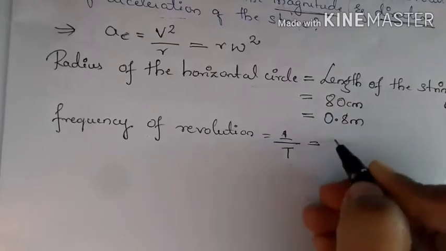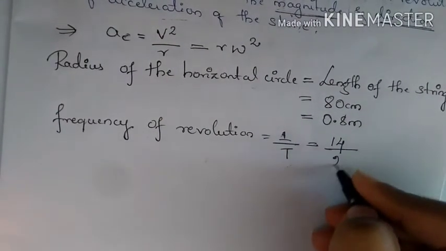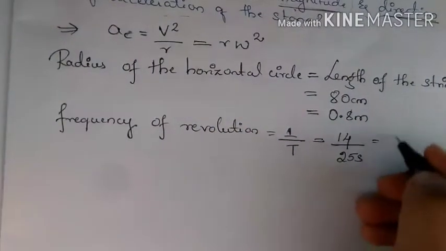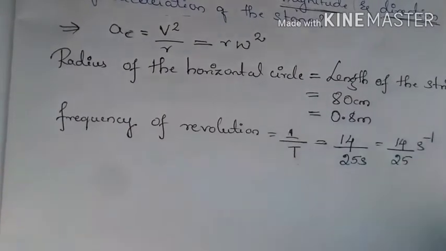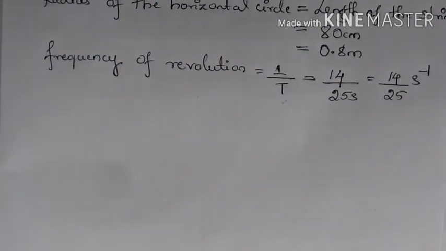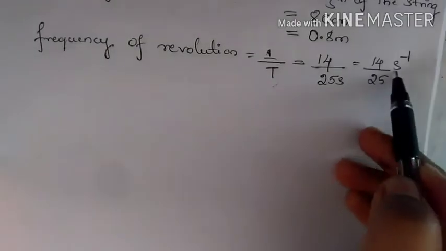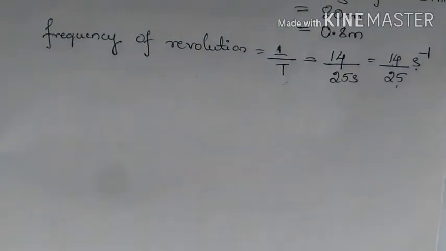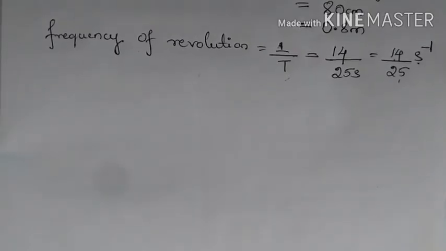So it has made 14 revolutions in 25 seconds. So this we can write as 14 by 25 per second. So unit of frequency is per second, or the standard unit of frequency is hertz. So I can also write this as 14 by 25 hertz. So we found what is the frequency of revolution.